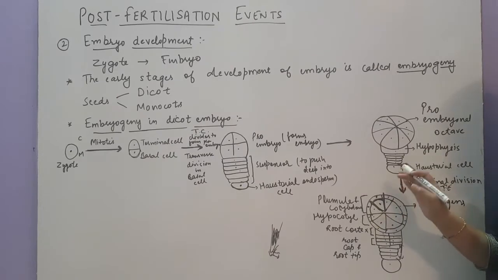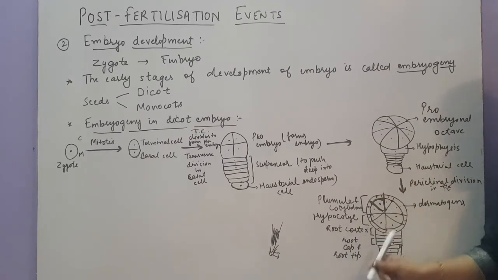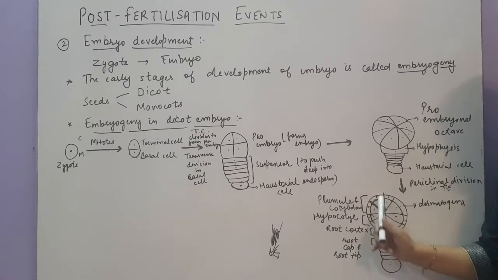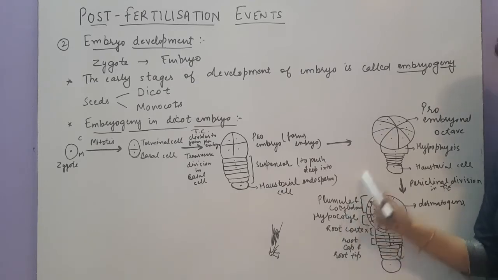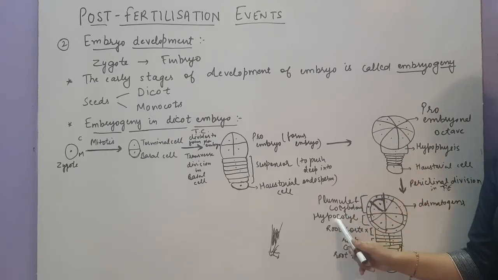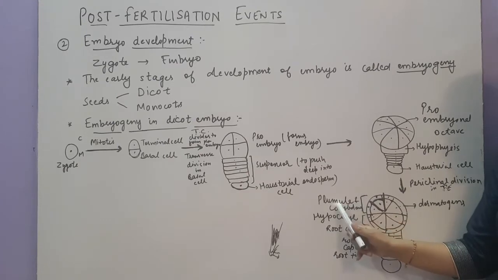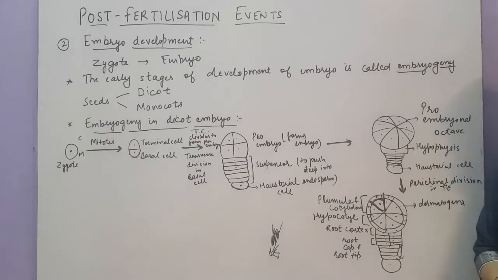Let me repeat it again, the fate of the embryo, so that you will be more clear. The lower 2 cells of this hypophysis will form root cap and root tip. The upper 2 cells, which is towards this embryonal axis, will form root cortex. The lower 2 cells of the pre-embryonal structure will form hypocotyle and the upper 2 cells will form the plumule and cotyledon. Now let's see how the suspensor, what is the significance of suspensor, means how the suspensor will help the embryo to get nutrition from the endosperm.